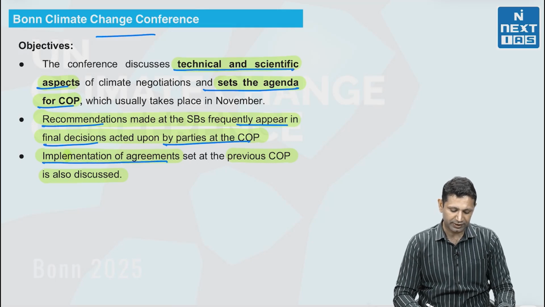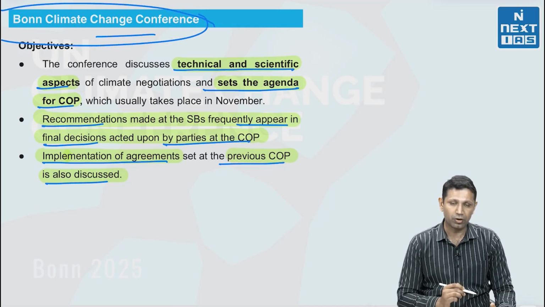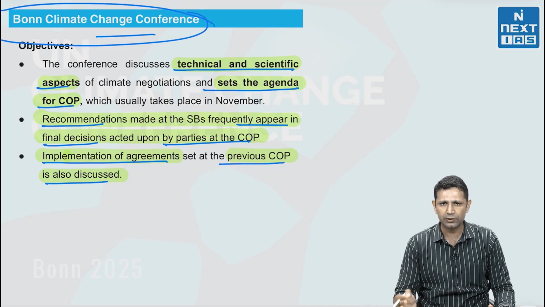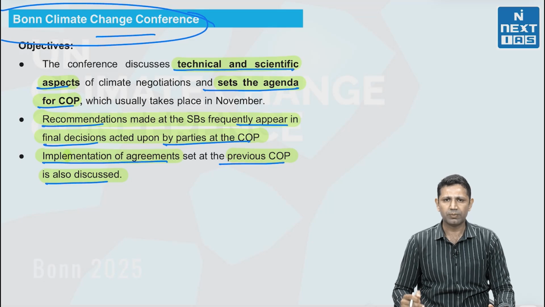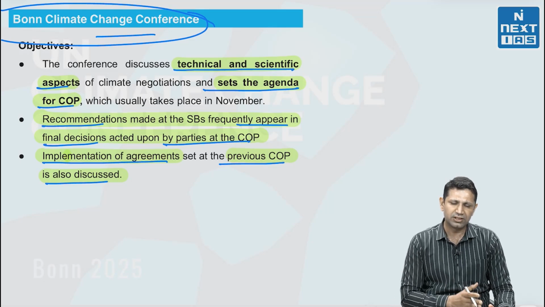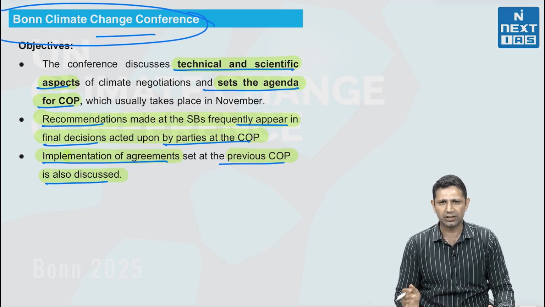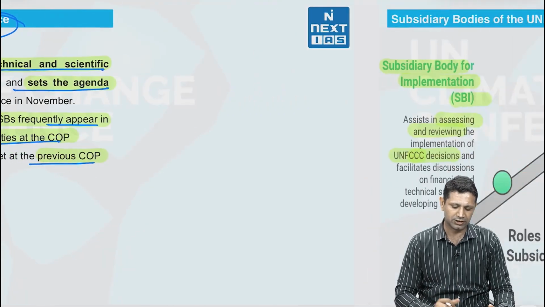The implementation of agreements set at previous COPs is also discussed. So the basic objective is to set the agenda for the COP, what decisions are going to be taken by the conference of the parties. Secondly, the previous decisions that have been taken, what have been the implementation status of those decisions.